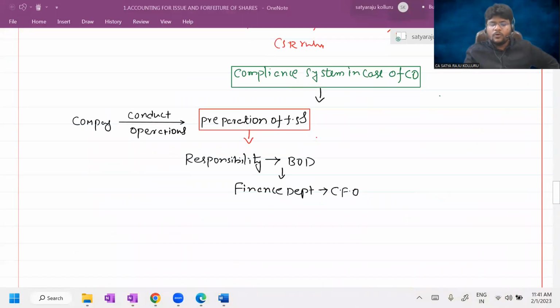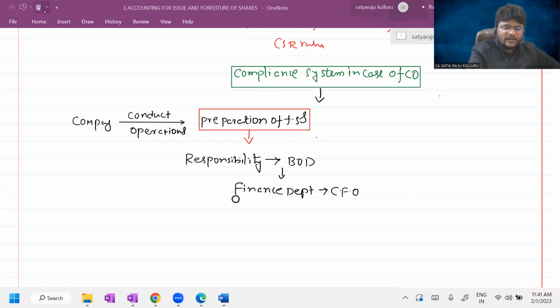Yeah. Now the board of directors delegated that responsibility to the CFO. Then what will the CFO do? CFO will have a team. There is an accounting team. So on a daily basis transactions are entered into the systems, that is, software. After making so many adjustments at the year end, they ultimately prepare the financial statements.